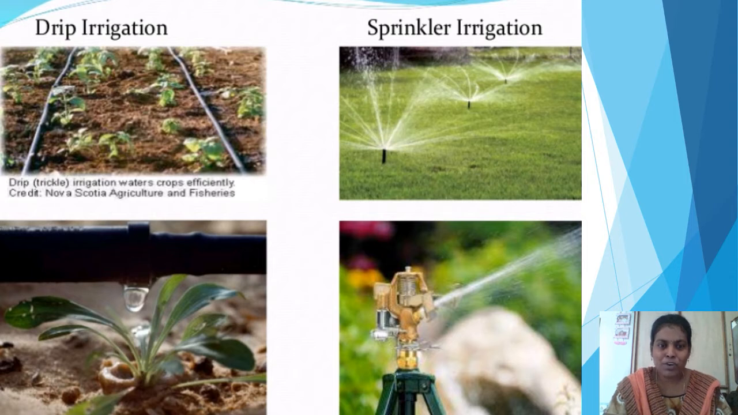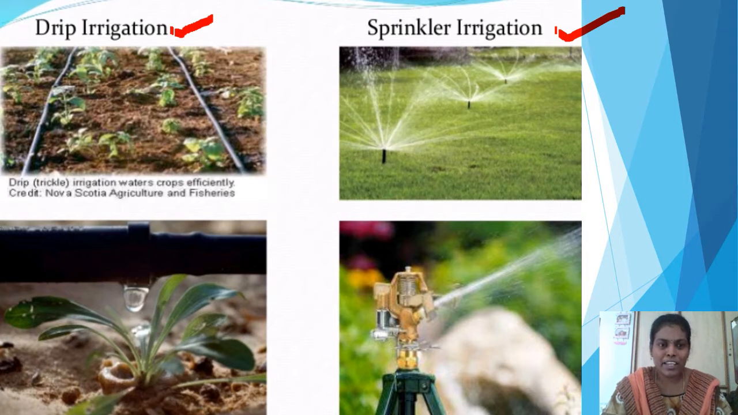Next, we come to the modern methods that are used in irrigation. There are two important modern methods: drip irrigation system and sprinkler system. And what is the difference between these two? These are very useful in water scarcity areas and drought areas, because in those places very little water is present. To avoid the wastage of water, we can use these two methods in irrigation.